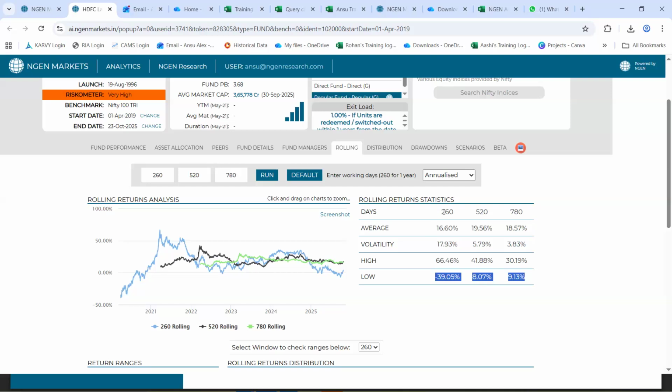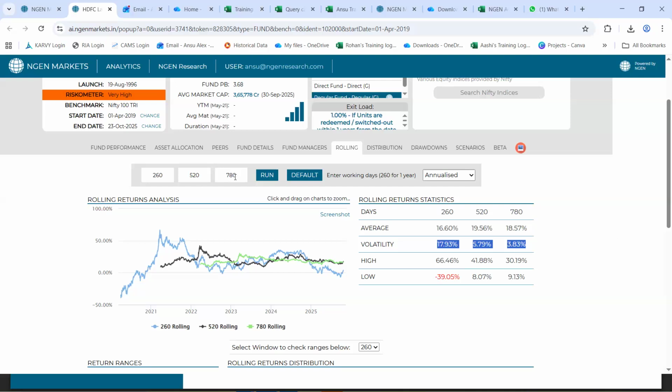In a 1 year holding period, where the lowest return was negative 39, it has come down, wherein in the 3 year holding period, you can see the lowest return happens to be a positive figure in whole. That is to say that the more you stay invested into this fund, your chances of generating a negative return, or for that matter, your volatility parameter as a whole, would reduce, is what you can understand just by viewing this data.